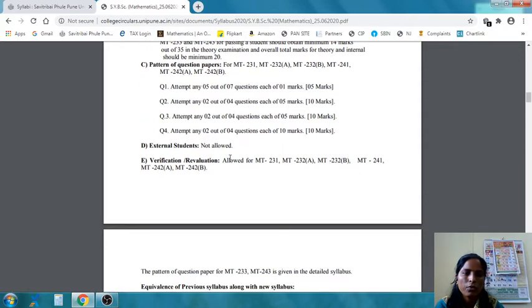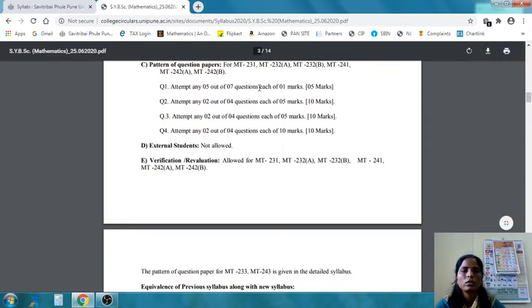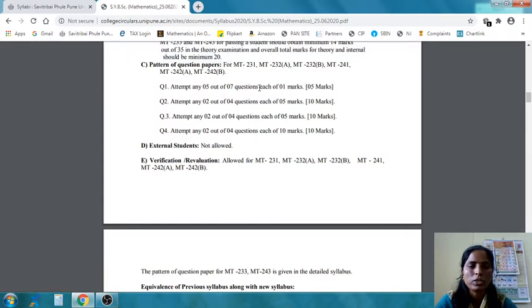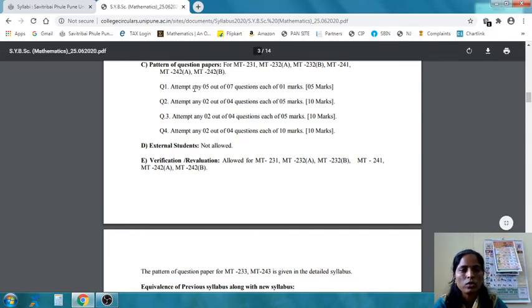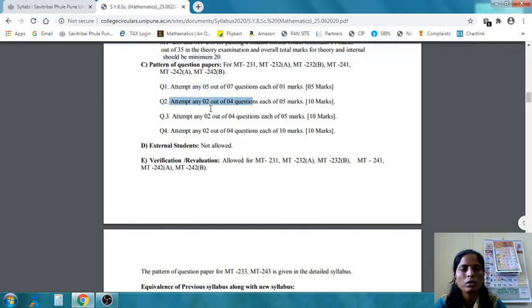The pattern of the question paper for the theory paper is: question 1 is a short answer question, and there are 7 options, and the student has to attempt any 5 out of 7. Question number 2 and question number 3 are the same. In question number 2 there will be 4 options, and the student has to attempt any 2, each of 5 marks.